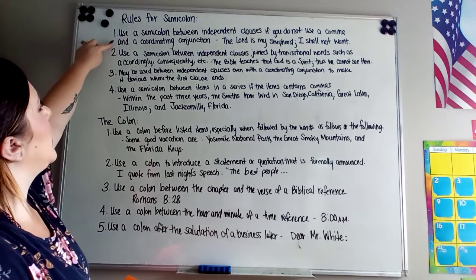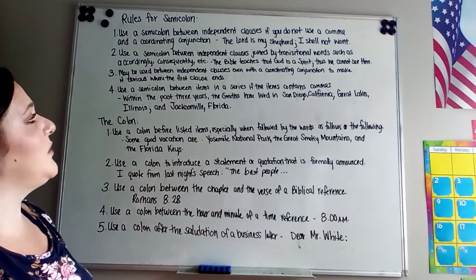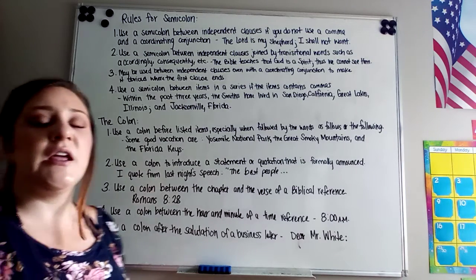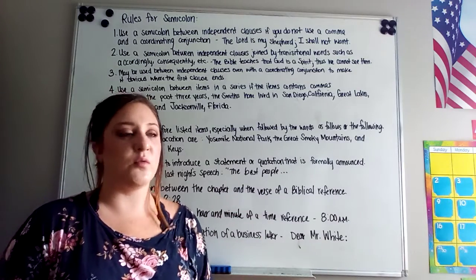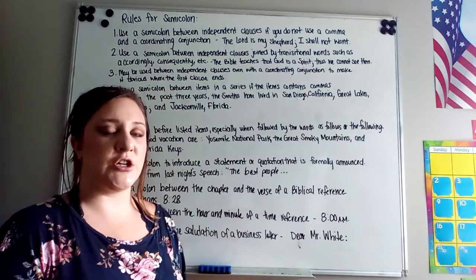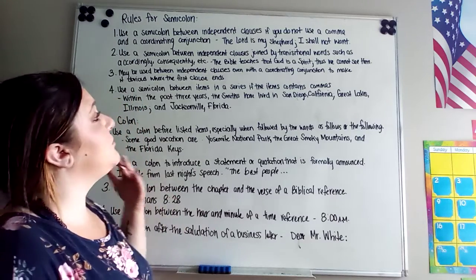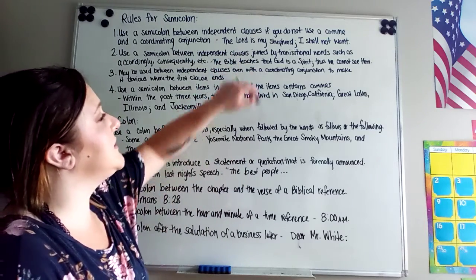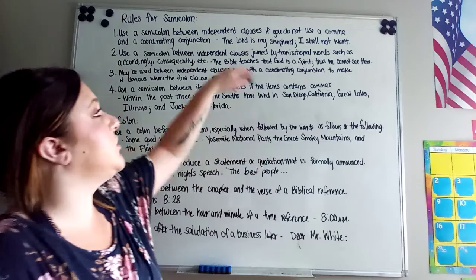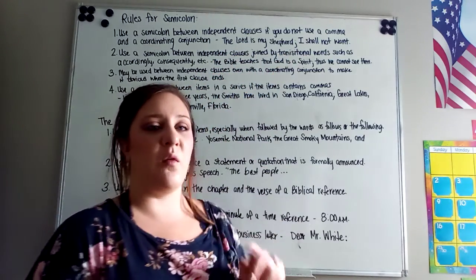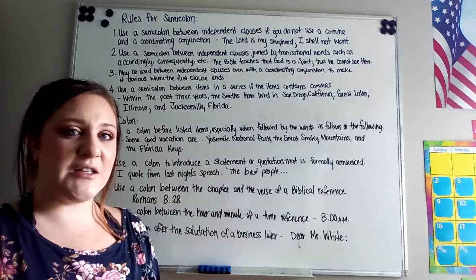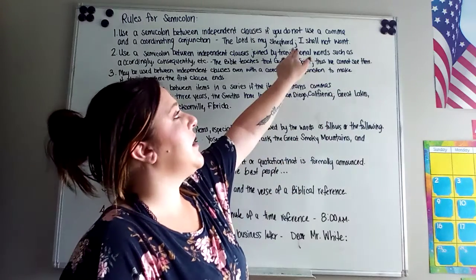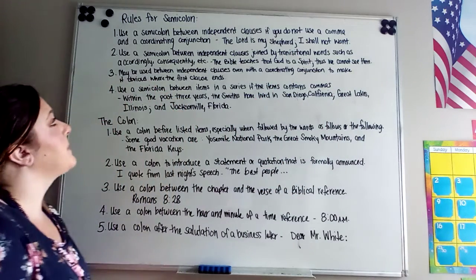A semicolon, rule number 1 says that you use a semicolon between independent clauses if you do not use a comma and a coordinating conjunction. So we reviewed in our common rules that we would use a comma and a coordinating conjunction. If you do not use a coordinating conjunction, you can combine those two independent clauses with a semicolon. So you could say, the Lord is my shepherd; I shall not want. Those are two independent thoughts that are combined into one sentence, but you need to show the separation of those independent thoughts by using the semicolon.